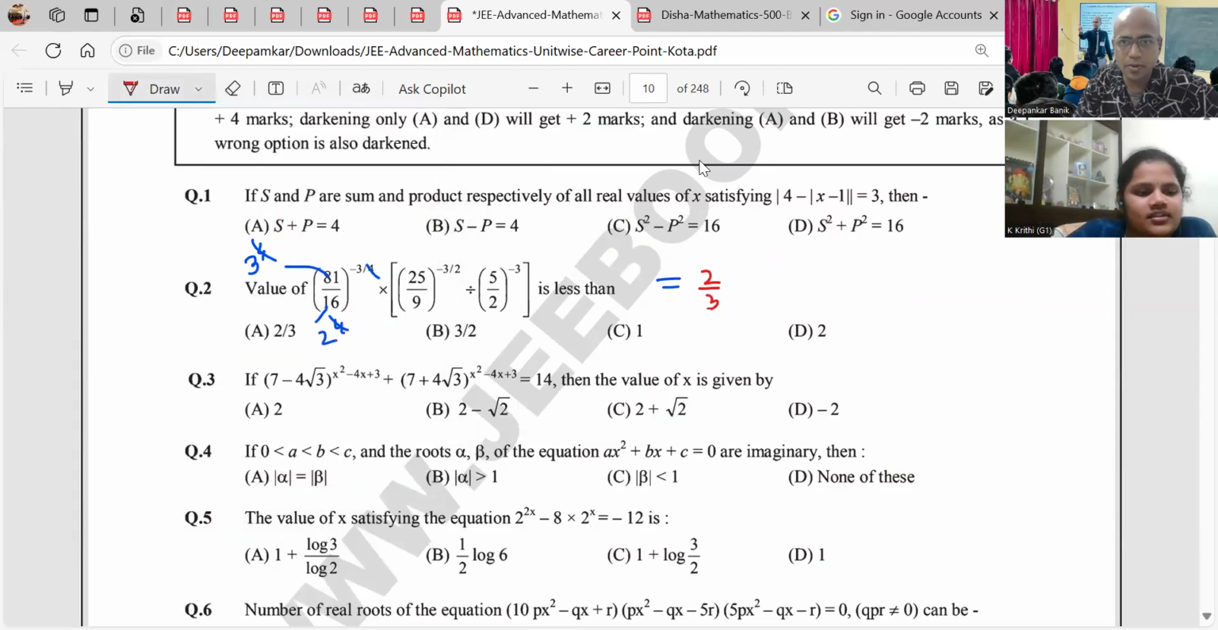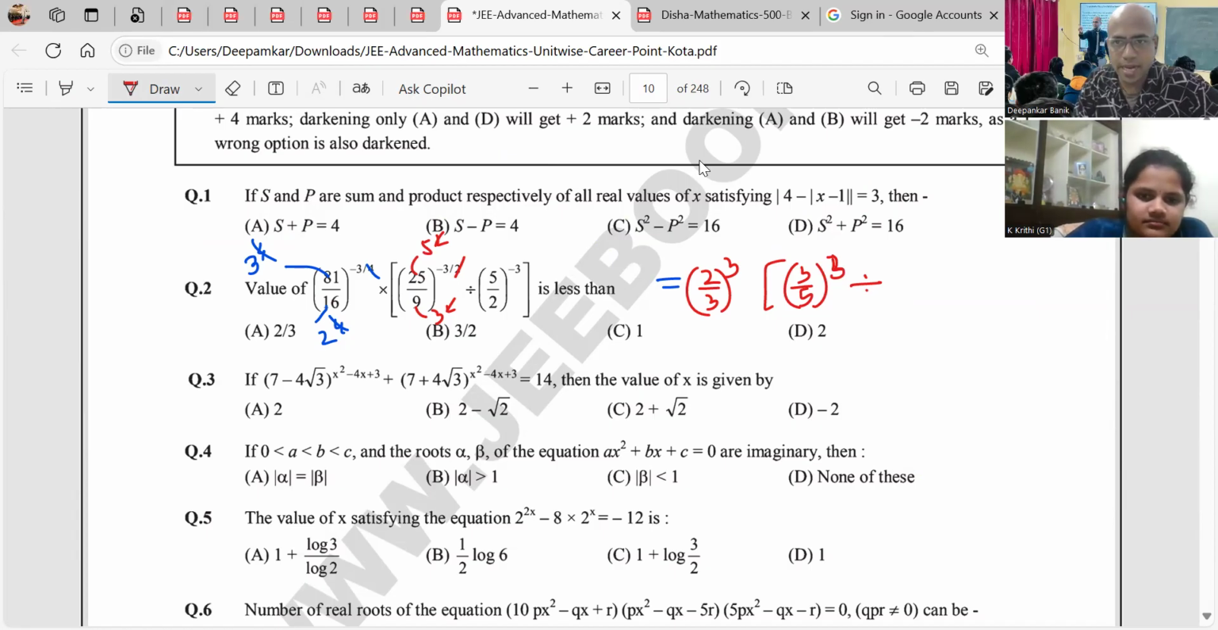2 by 3 whole raised to what? 3. Now next, what is 5? This is 5 square and this is 3 square. So 2, 2, 2 cancel. Again, negative sign. So this must be 3 by 5 the whole square. Agreed? Then there is a division sign. Cube, power minus 3, minus 3. So it has to be 3.